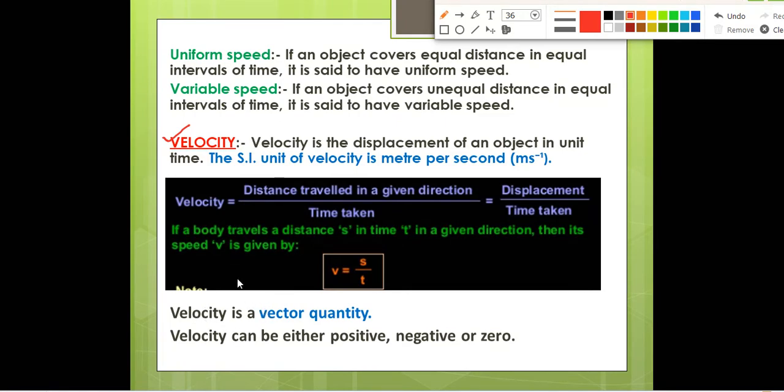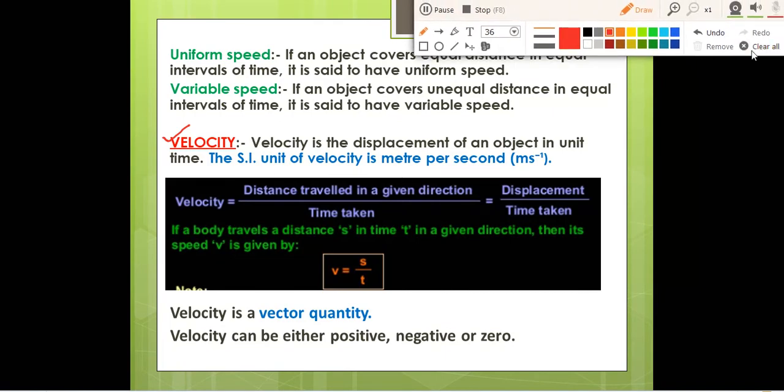Speed is a scalar quantity. S for speed, s for scalar. Velocity can be either positive, negative or zero. What have we read about speed? Speed can be positive or zero, but it will not be negative. But velocity can be negative also. We'll look at the differences between speed and velocity also.